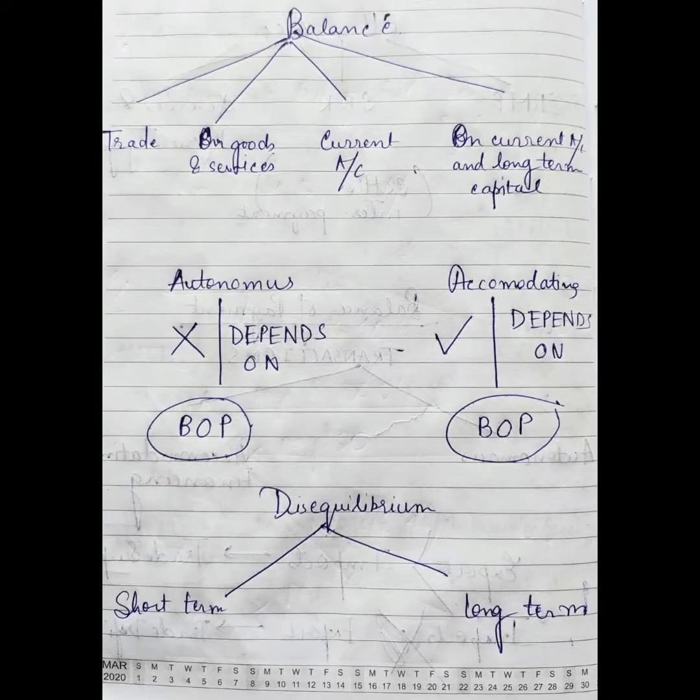The autonomous transactions do not depend on the balance of payments. But the accommodating transactions depend on the balance of payments. That is, autonomous transactions can take place on their own. The accommodating transactions need to depend on the balance of payments. Now, what happens if there is a disequilibrium in the balance of payments? Suppose the debits are not equal to the credits, then what happens? We have short-term and long-term borrowings that we have read earlier.